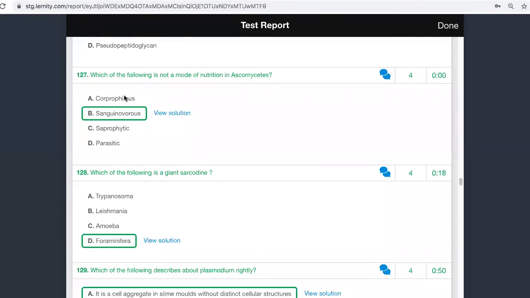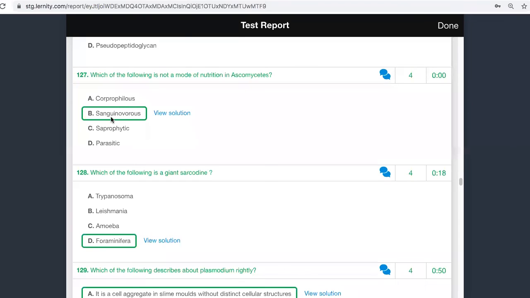It need not be cow dung. It can be any dung. Whenever you are talking about coprophilous, if an organism is thriving on the waste of other organisms, then we call them coprophilous. Cockroaches can eat human feces and survive. There are many worms which can digest human feces and survive. They can also live in cow dung or any other form of dung. So there are organisms which can survive only based on dung, and those organisms are called coprophilous.